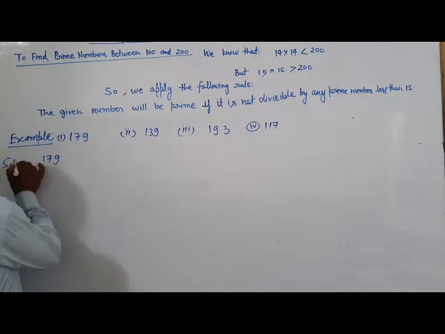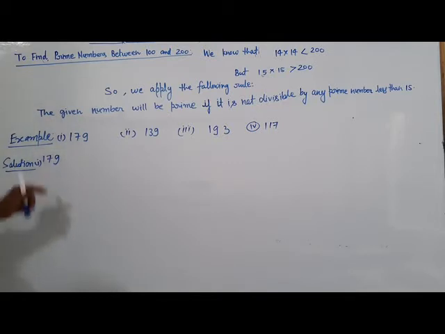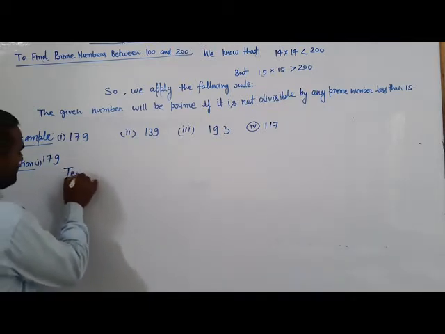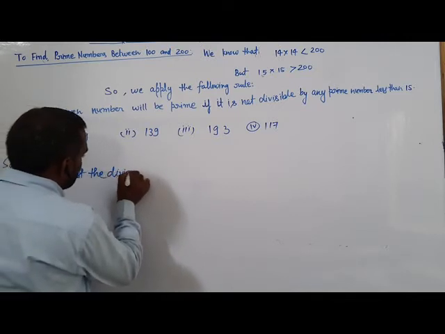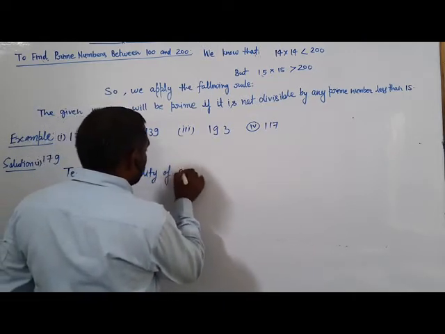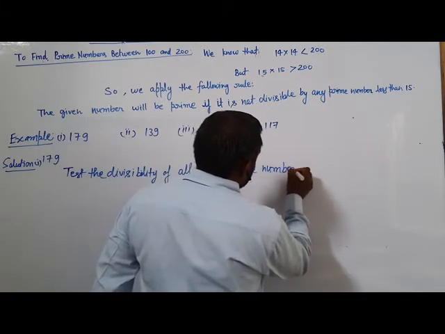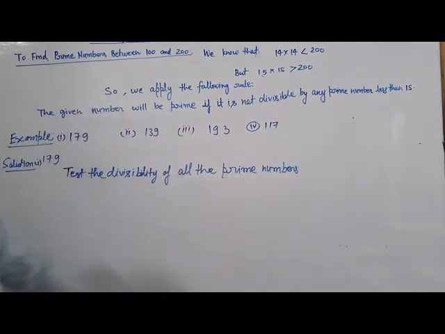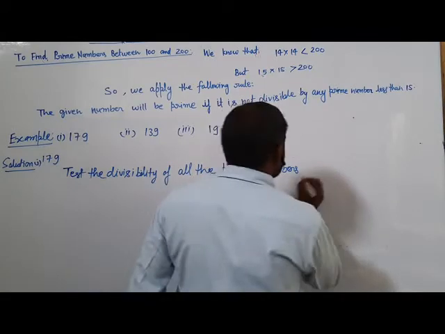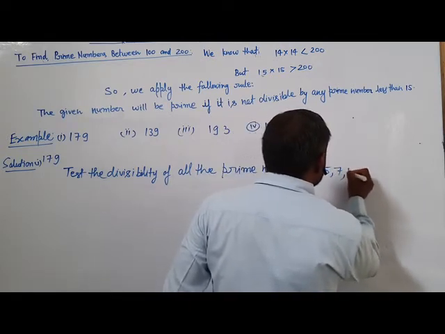Example: 179. Solution: first, you have to test the given number 179, the divisibility of 179 by each of all the prime numbers less than 15, that means 2, 3, 5, 7, 11, 13.